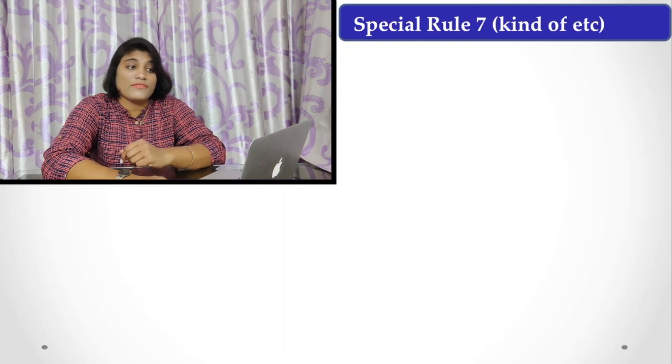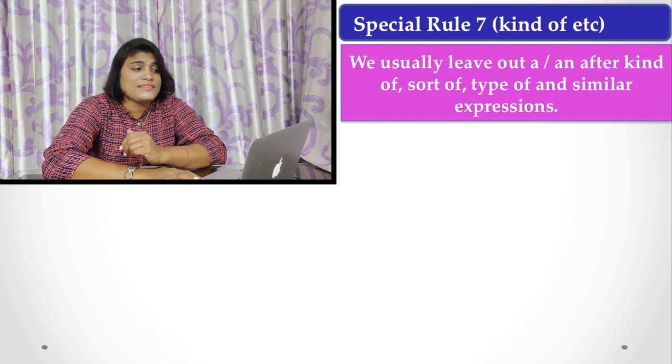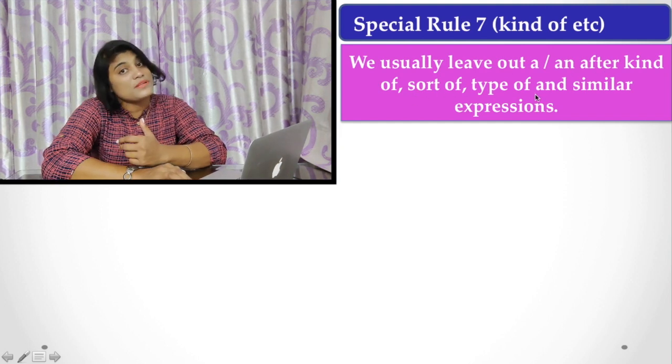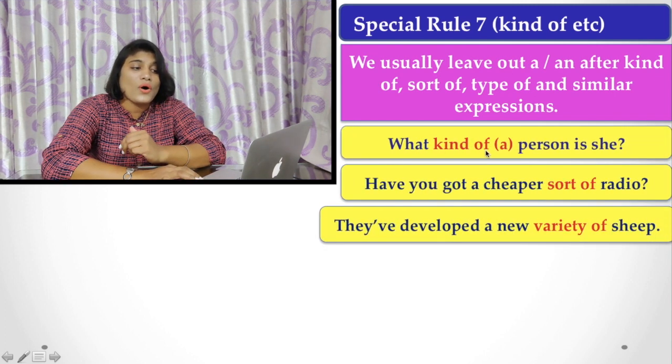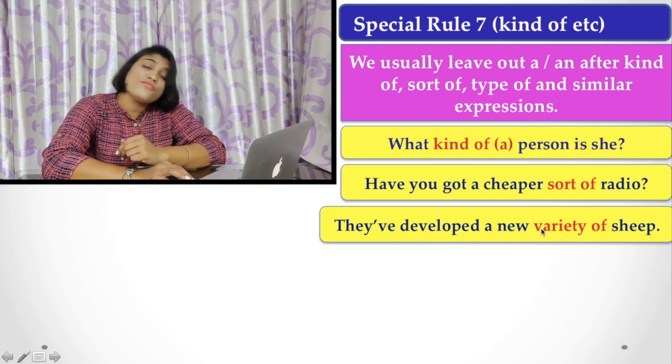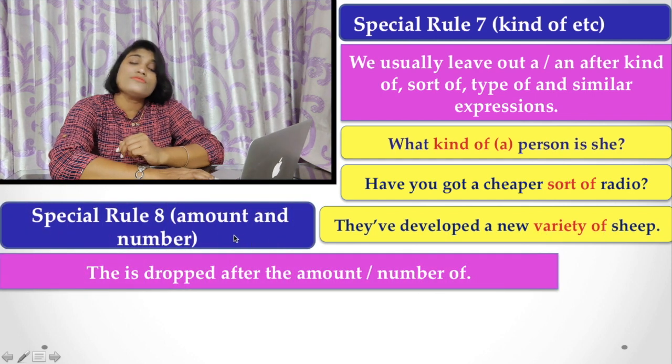Now, rule number 7, that is kind of, etc. We have to use this type of phrase, kind of, sort of, etc. We usually leave out a or an after kind of, sort of, type of, and similar expressions. Now, let's see the examples. What kind of a person, you may write it or may not, is she? Have you got a cheaper sort of radio? They have developed a new variety of ship. Now, rule number 8, amount and number.